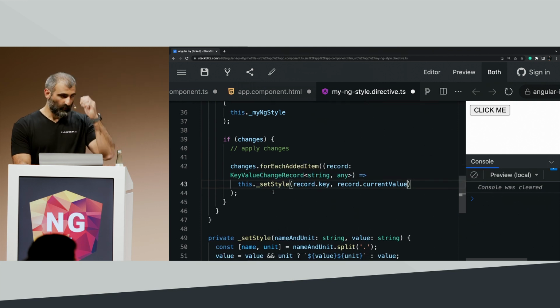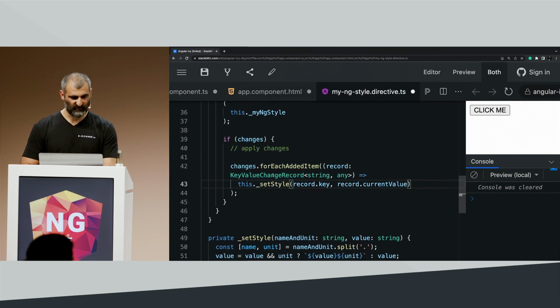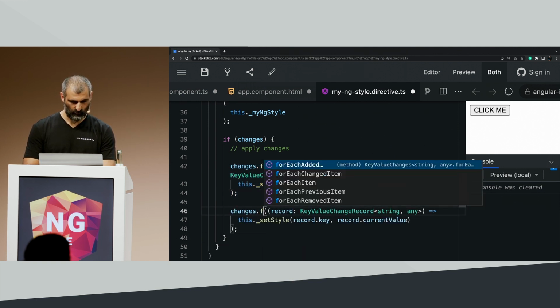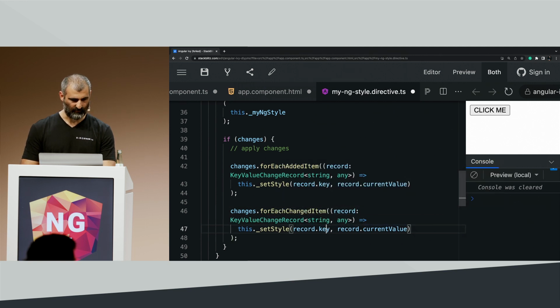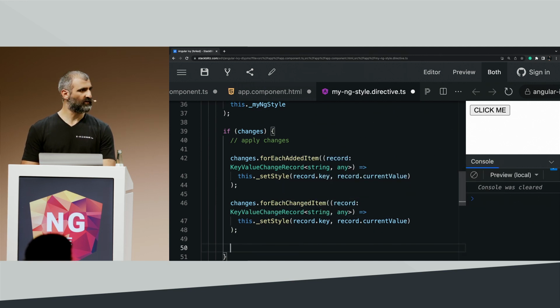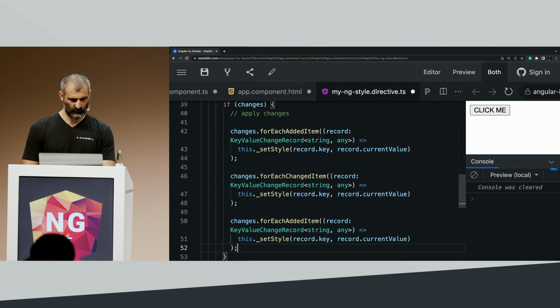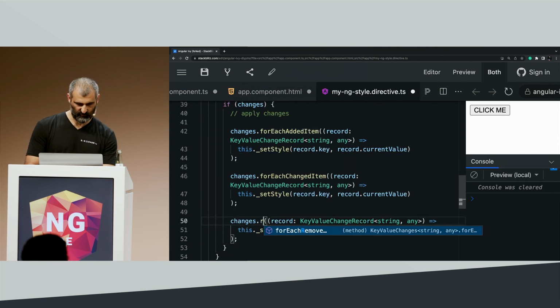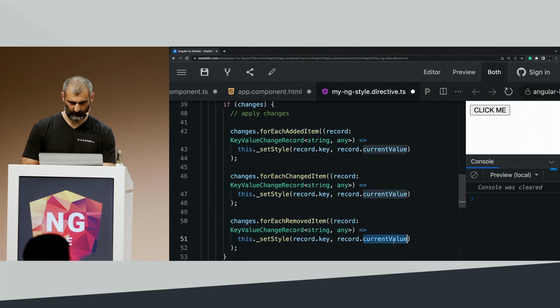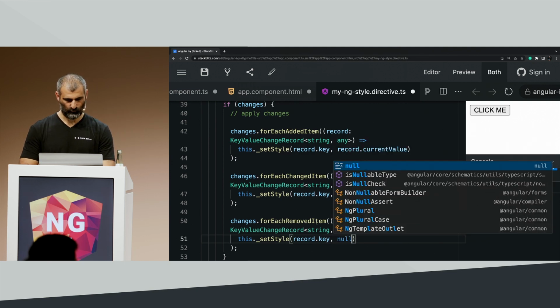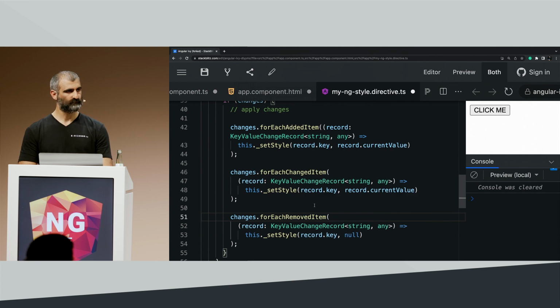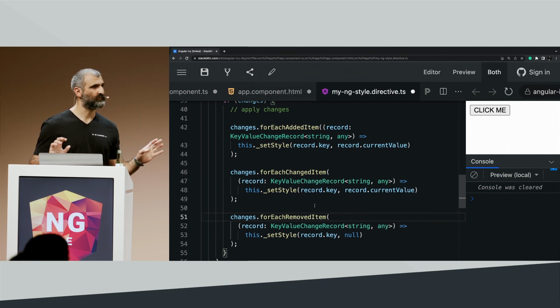We also need to do the same exact thing for every changed item. So for each changed item. And when some of the values are removed, we just want to set it to null. Take the key and reset it to null. OK? That's it. We finished.